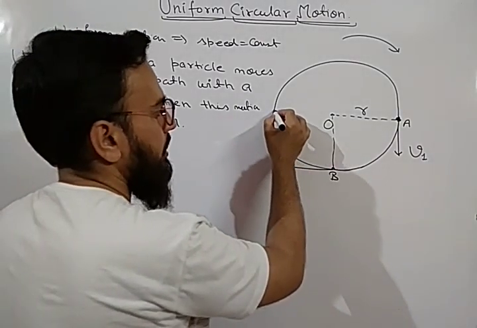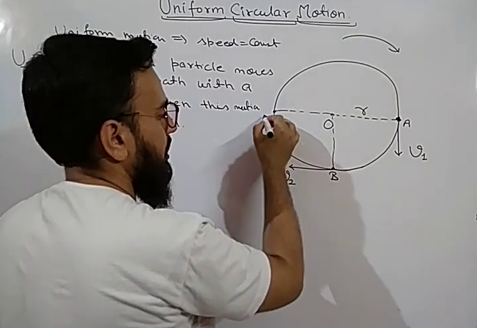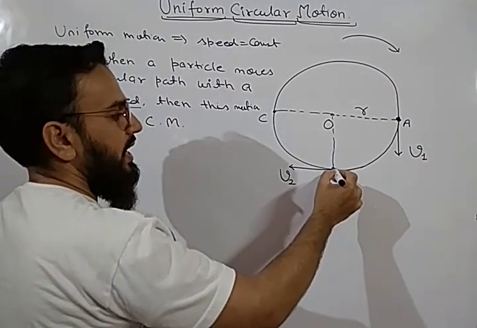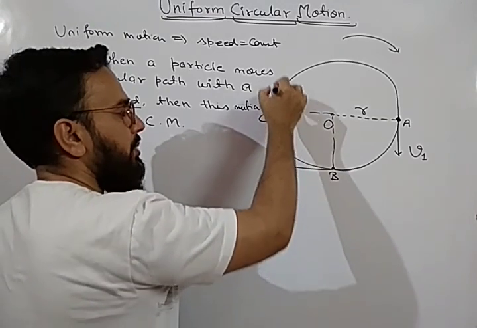Similarly, after completing half of the circle, let us consider this is point C. Then as the particle reaches point C, its direction will be in upward direction.